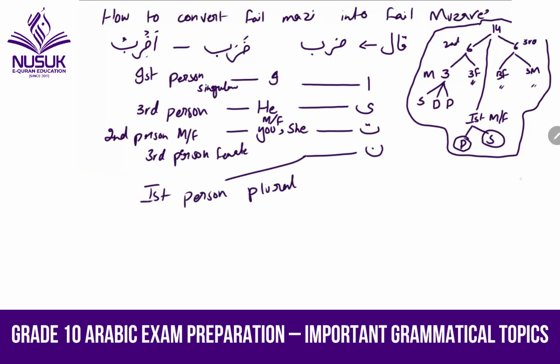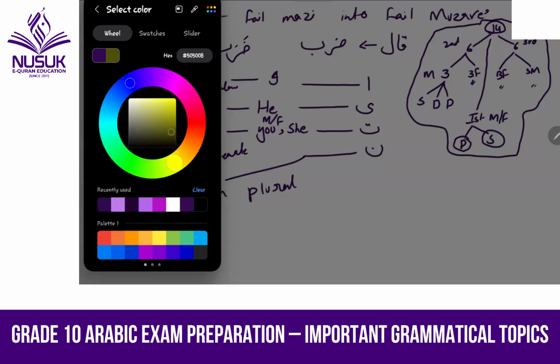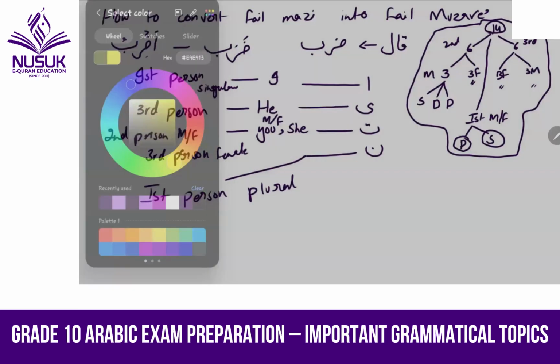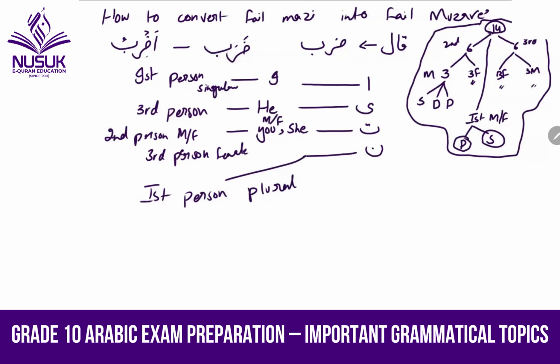So now I'm going to change zoraba. First of all, according to this pattern, I'm going to change the color so it will be very clear. According to this pattern, we have the 14 words. The first six are divided for the third person.